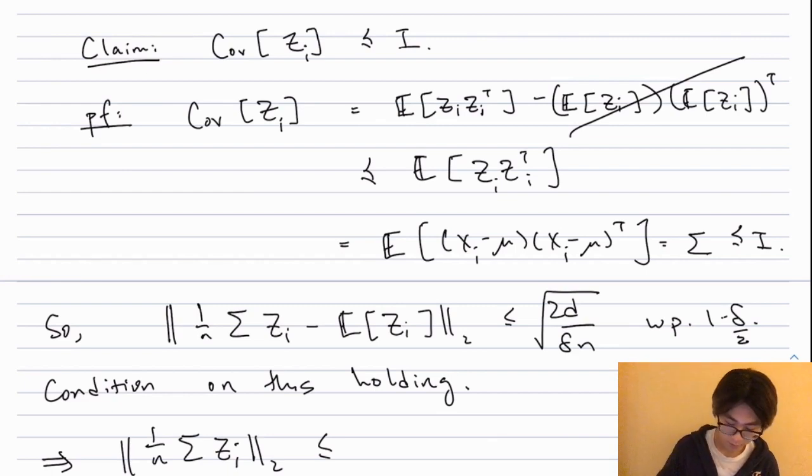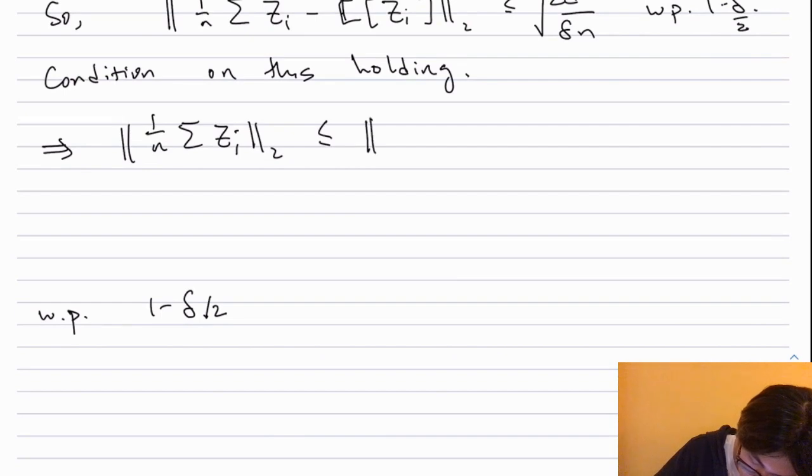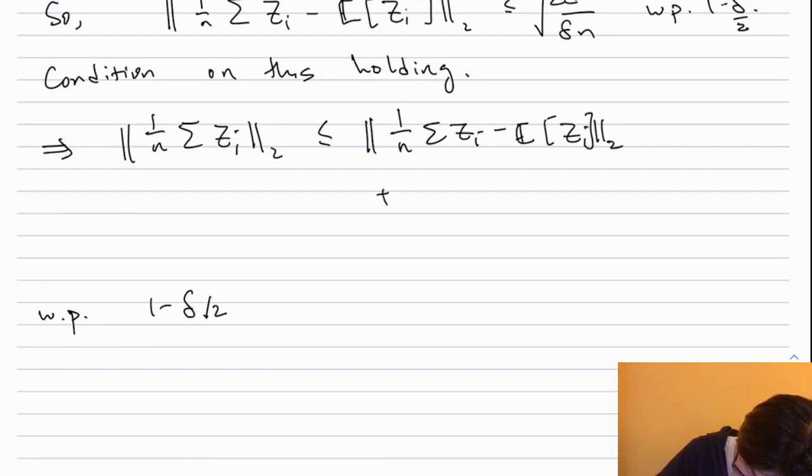Notice that this implies the following bound on the L2 norm of the empirical mean of the z_i's, because by triangle inequality we know that this is at most the norm of 1 over n sum of z_i minus their expectation, plus the L2 norm of the expectation.